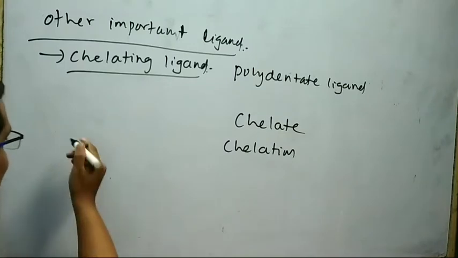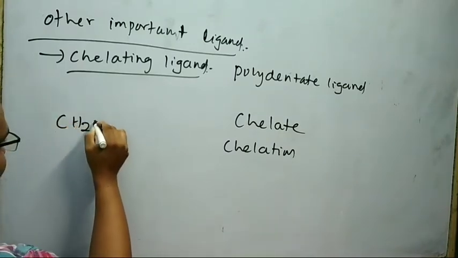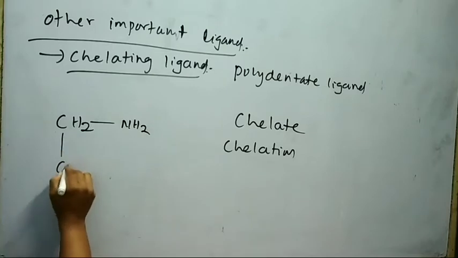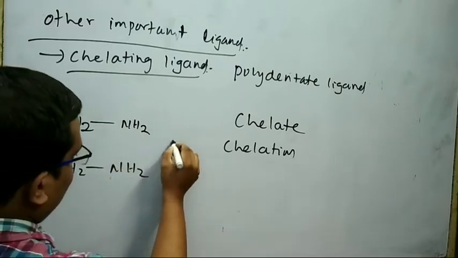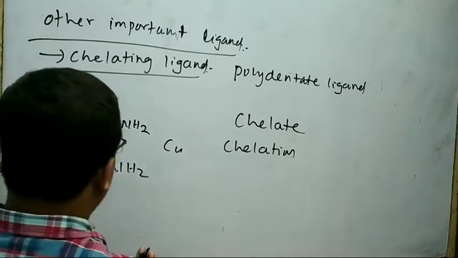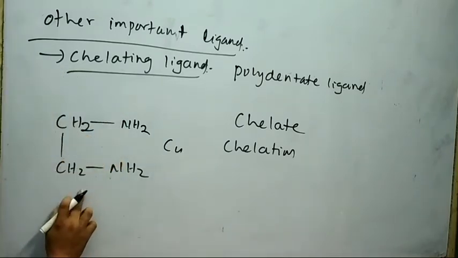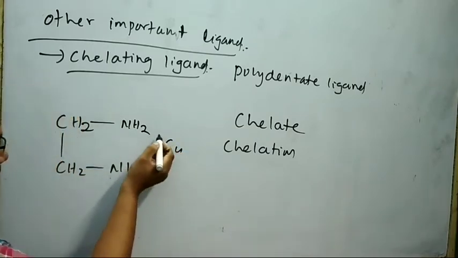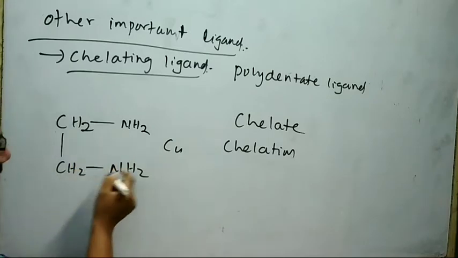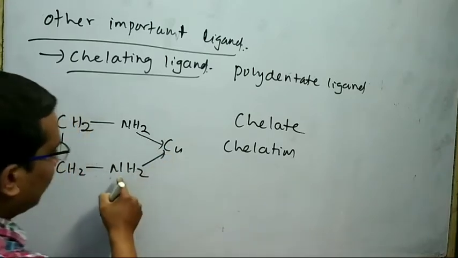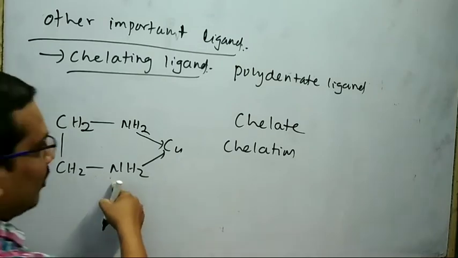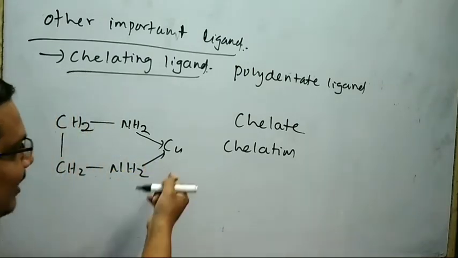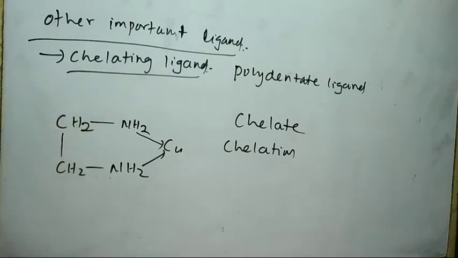Look at that. This is an example of chelate. Here copper is the central metal atom. This is a bidentate ligand. It acts here as a chelating ligand. The structure of this polydentate ligand permits it to coordinate the central metal atom through two donor atoms here. The chelating ligand can coordinate the central metal atom through two or more donor atoms, but it forms a ring-like structure. This is your ring-like structure.